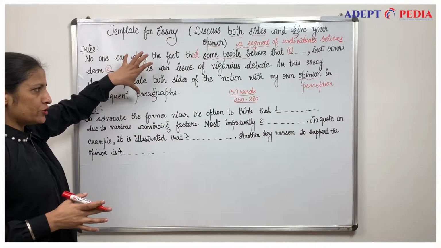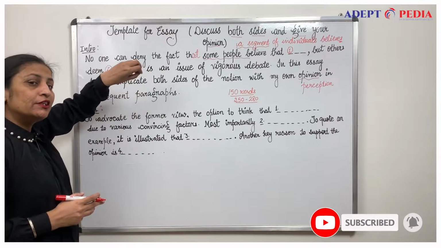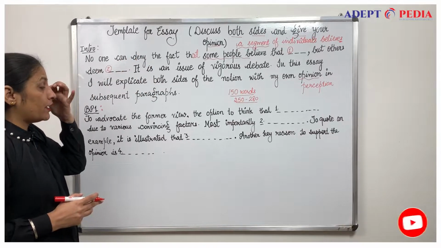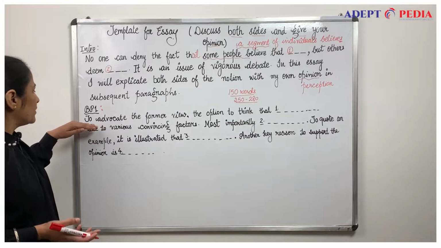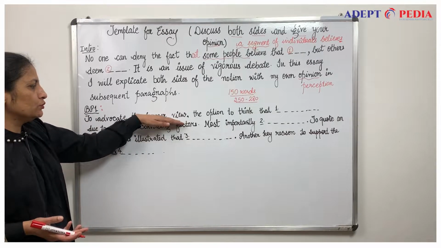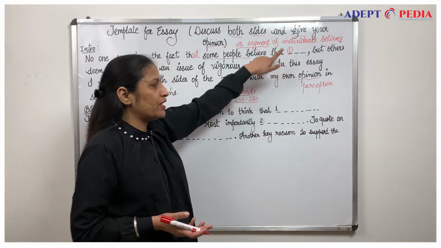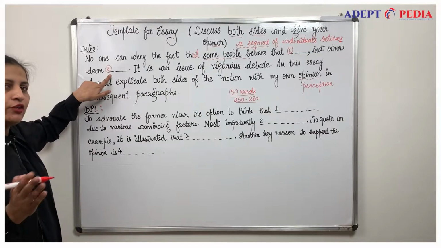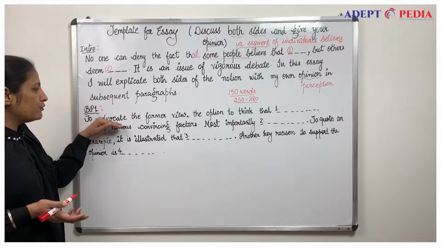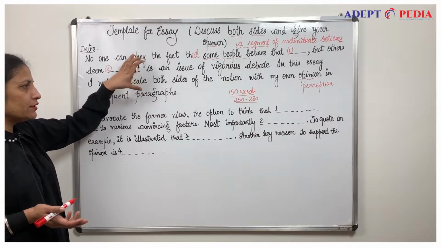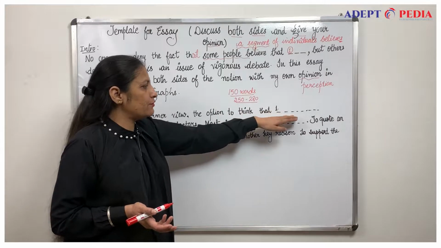So there are almost 40 words in our hand that we can utilize properly and thoroughly, without any mistake, in our intro part. After that, BP1. For example, I have mentioned former view. Why have I mentioned former view? Former is always the first opinion and the later will be your second opinion. So let's get started with our BP1. To advocate the former view, to favor the first opinion, the option to think that, our first reason.